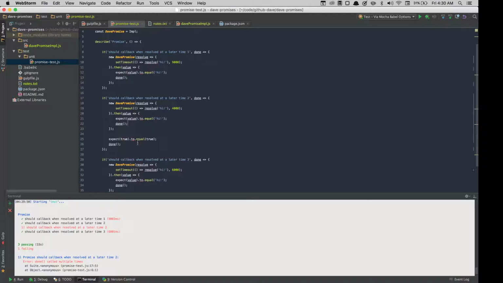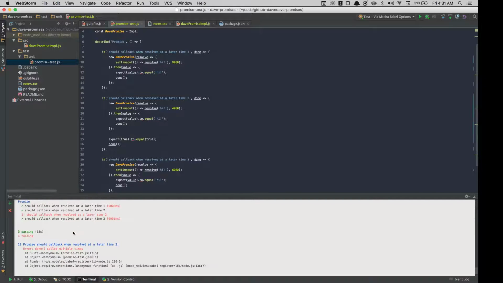I put more code in here synchronously, which forced it to prematurely go green. And then later on, once that callback came back and it ran this second one, it said, "Hey, you've already run done here. You can't run done again." And so that error actually comes back later, which is funny.